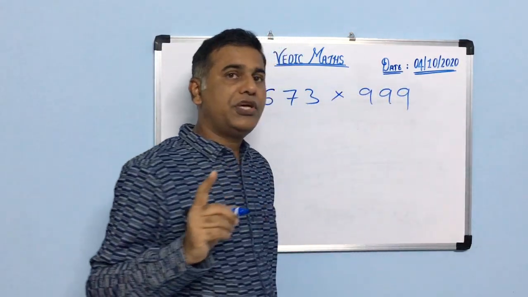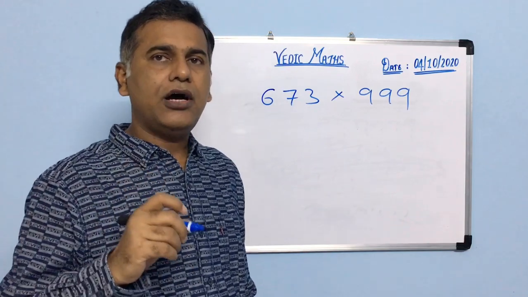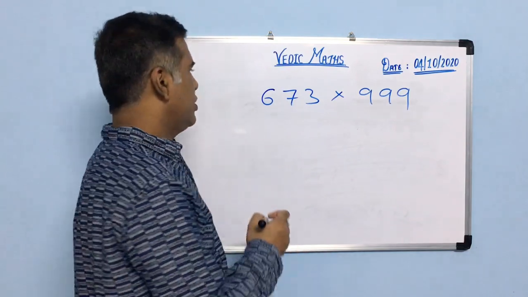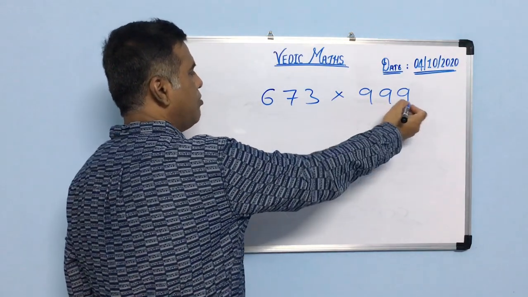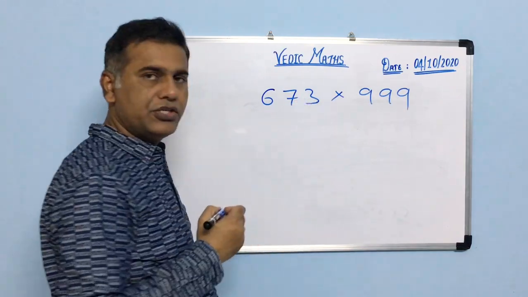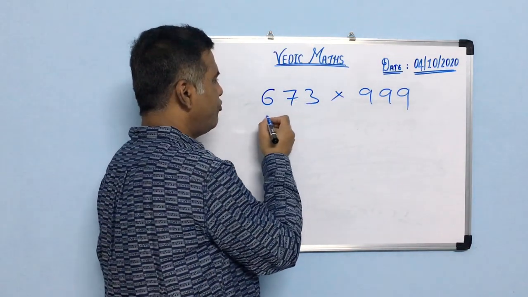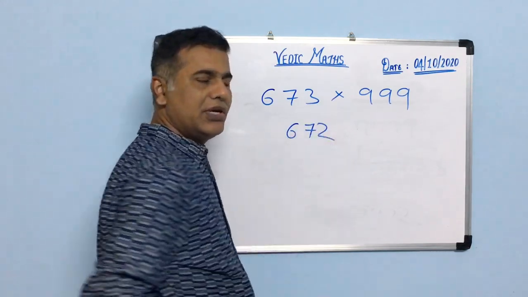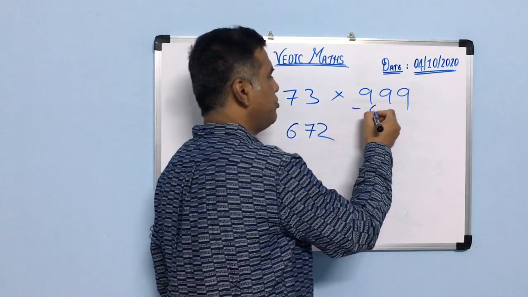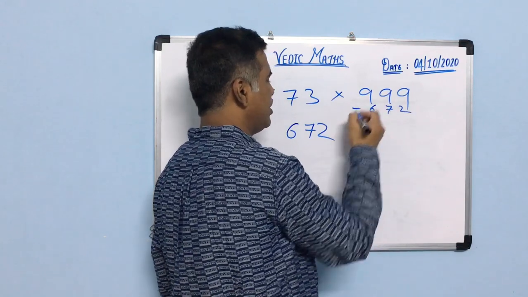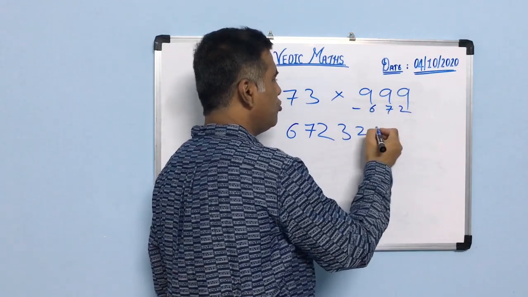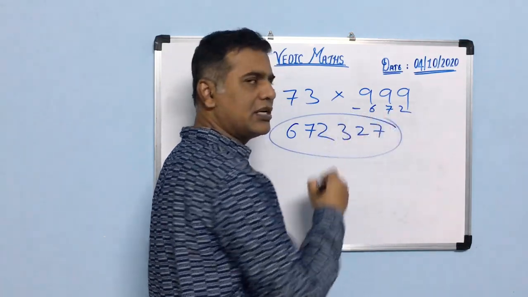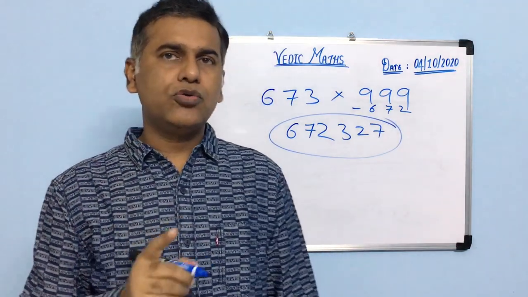First of all, you have to see whether this rule can be applied. Here we can apply it because the number of digits in both cases is the same. So first, one less, so it will be 672, and 672 has to be subtracted from 999. So what is the result? 327. So this is the answer. Hardly it will take 2 seconds.